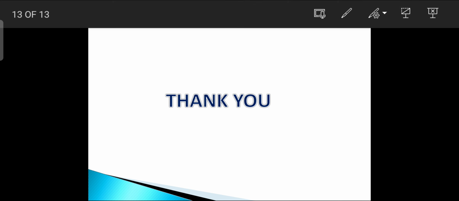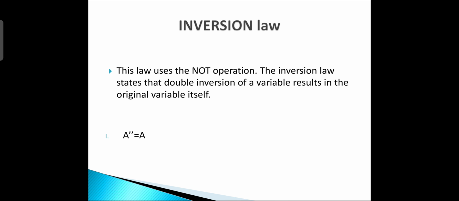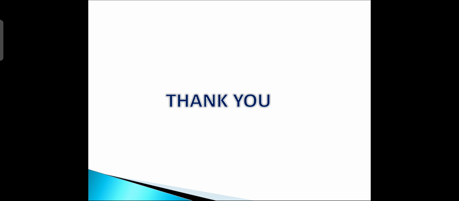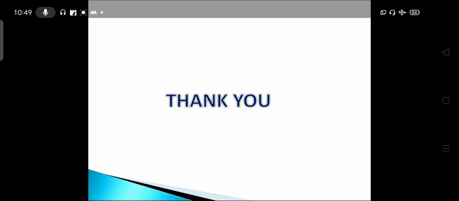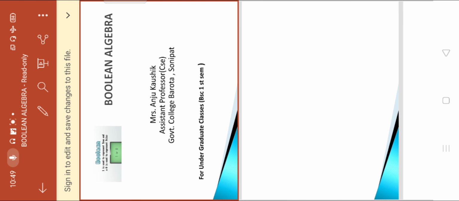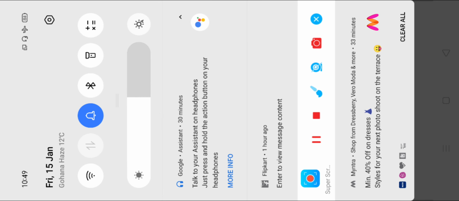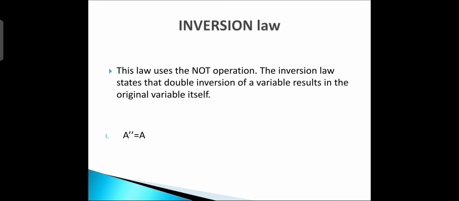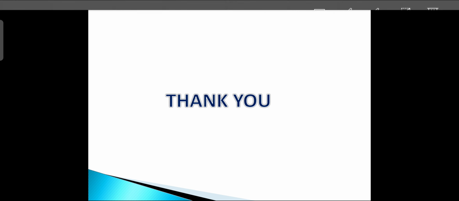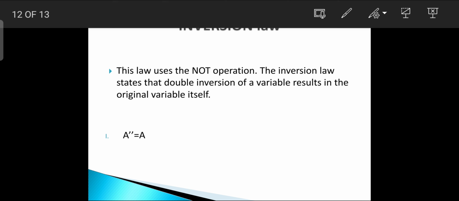It says that A double bar will be equal to A. How will we do that? A double bar will be equal to A.